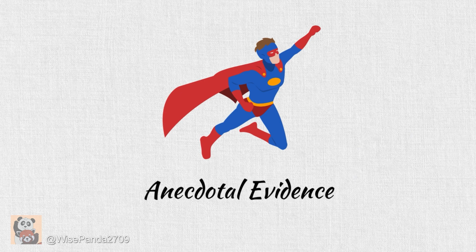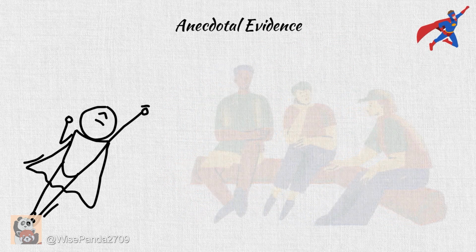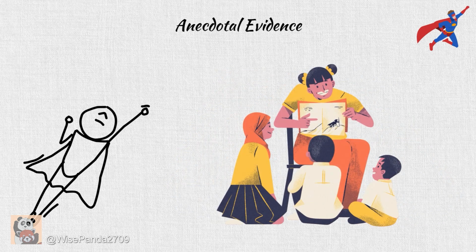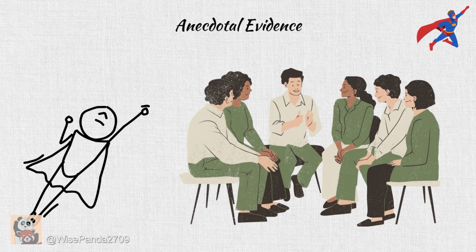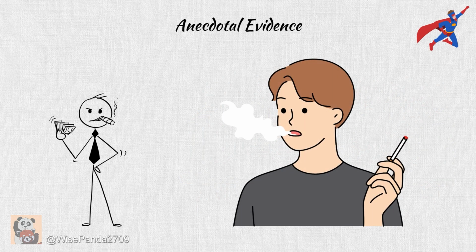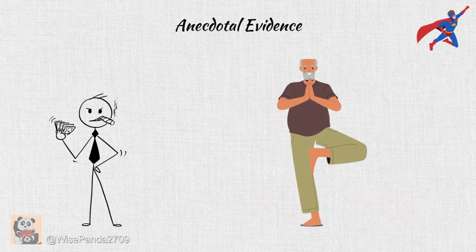Anecdotal evidence. The anecdotal evidence fallacy occurs when someone uses personal stories or non-representative examples instead of relying on scientific data or credible statistical evidence to support an argument. Example: smoking is bad for your health. My grandfather smoked his whole life and lived healthily to 90, so smoking isn't harmful to health.